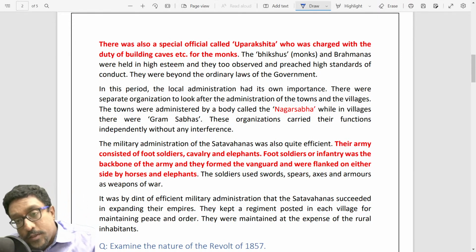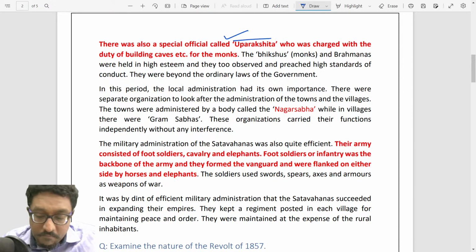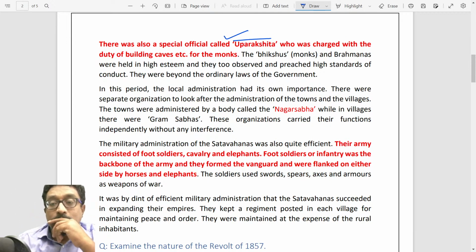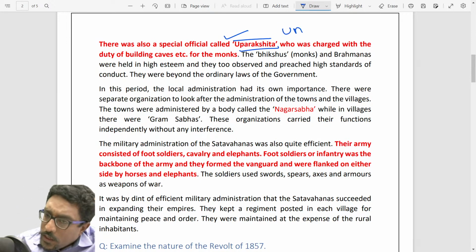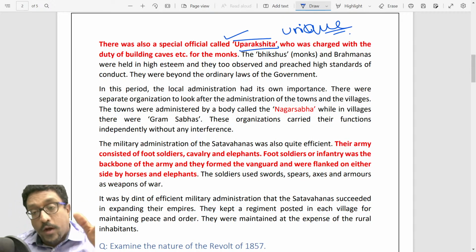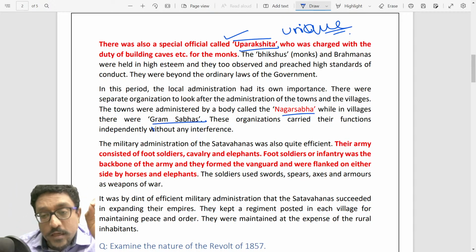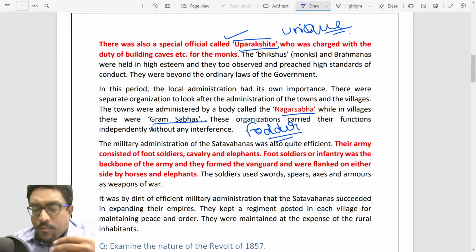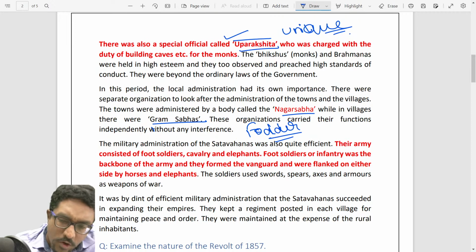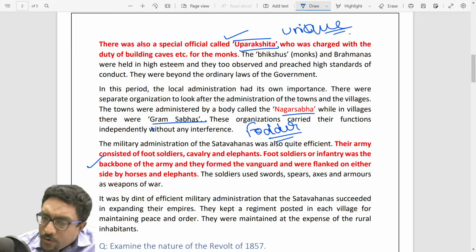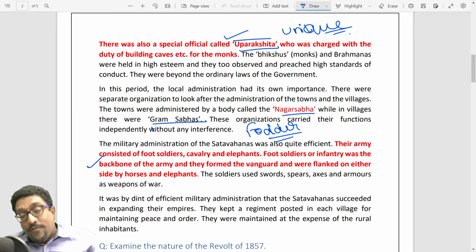Shatavahana kings also had special officials called Uparakshita, and this office is also unique and distinguished to Shatavahanas. Then, if you need, you can talk about Nagara Sabhas and Grama Sabhas. This basically builds up what I call fodder. If your word limit has gone down or gone up, then this can fill your word limit. Talk about the Shatavahana military, how their military had foot soldiers, cavalry, elephants, etc.